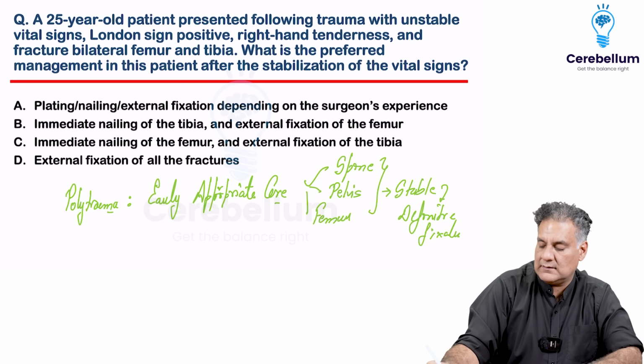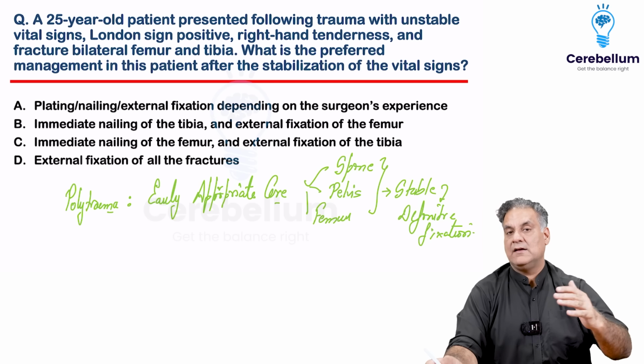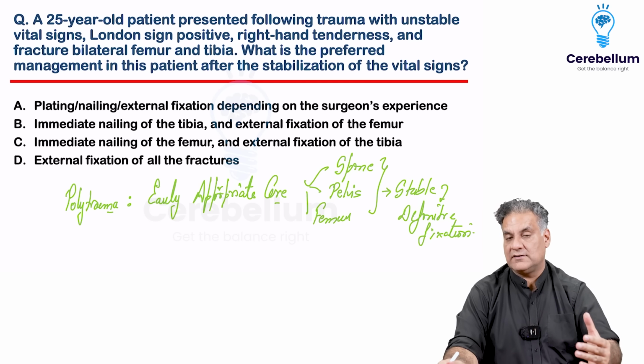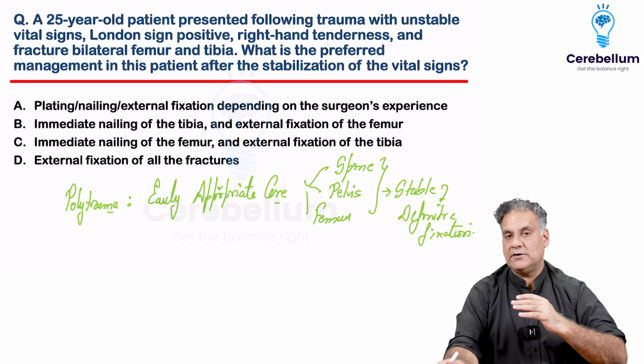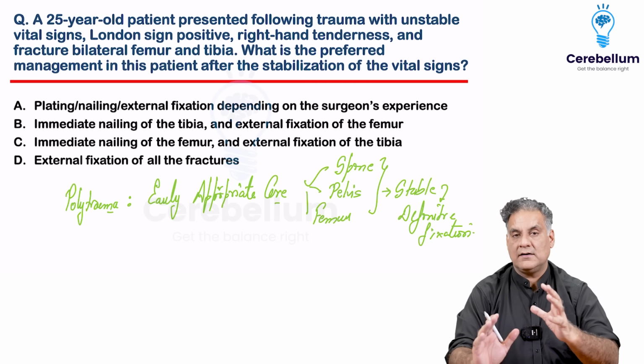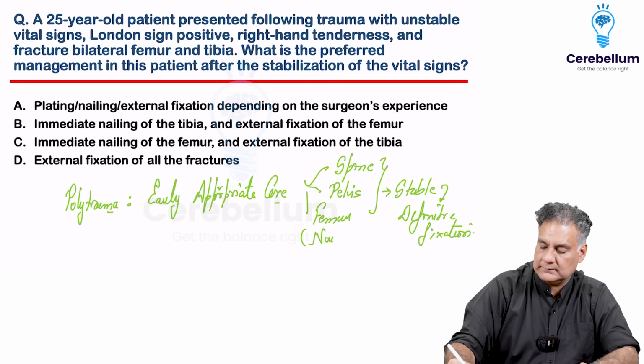These injuries can't be left, otherwise the patient can never stabilize, can never be taken care of in a proper way for nursing. So this is something that you need to do. So for example, spine fixation, pelvis fixation, or in femur, nailing. So this is no doubt femur nailing.